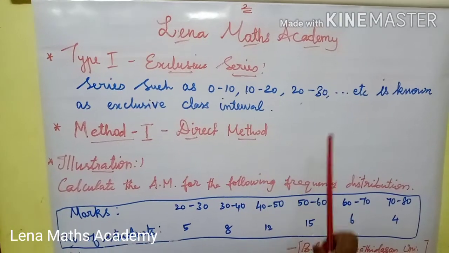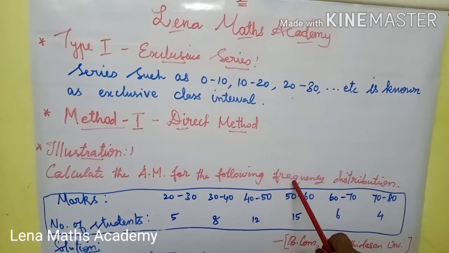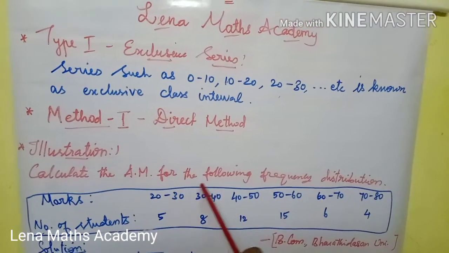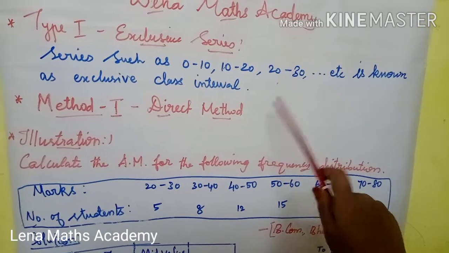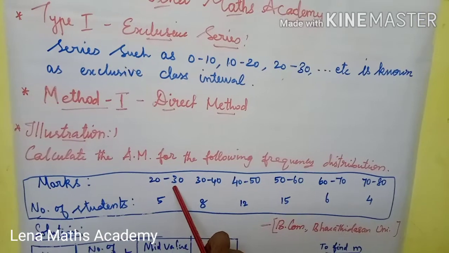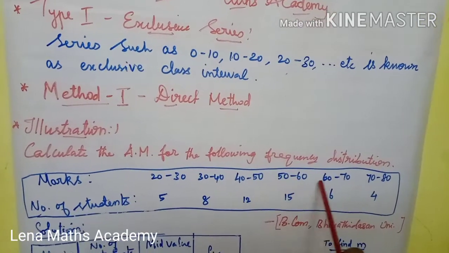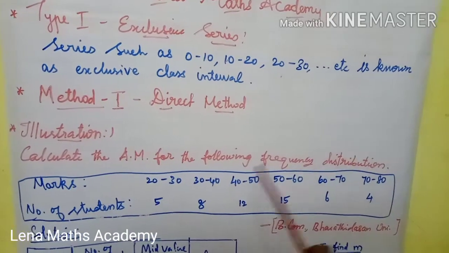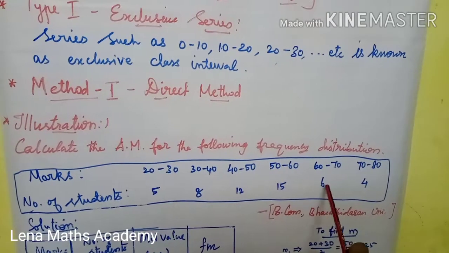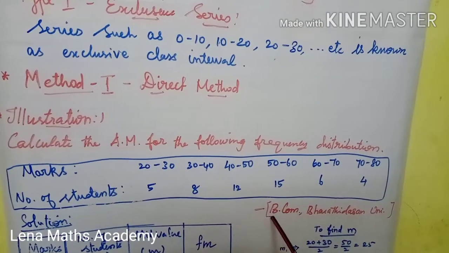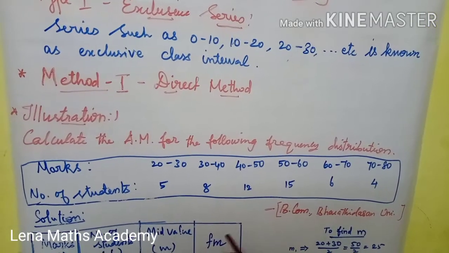First method, direct method. First illustration for exclusive series. Calculate the arithmetic mean for the following frequency distribution using direct method. Data: marks 20 to 30, 30 to 40, 40 to 50, 50 to 60, 60 to 70, 70 to 80. Number of students, that means frequencies, 5, 8, 12, 15, 6 and 4. This is a Bharathidasan University question for BCom students.